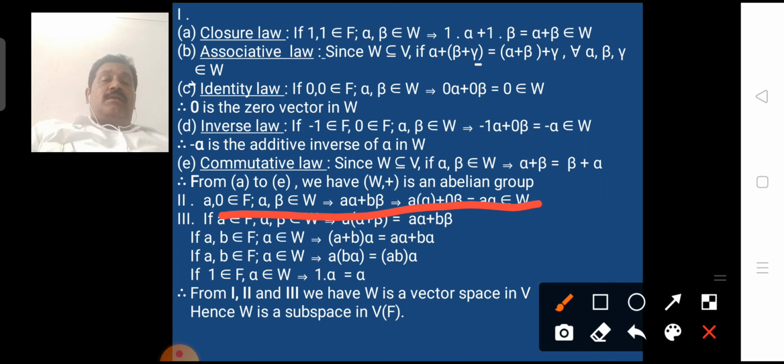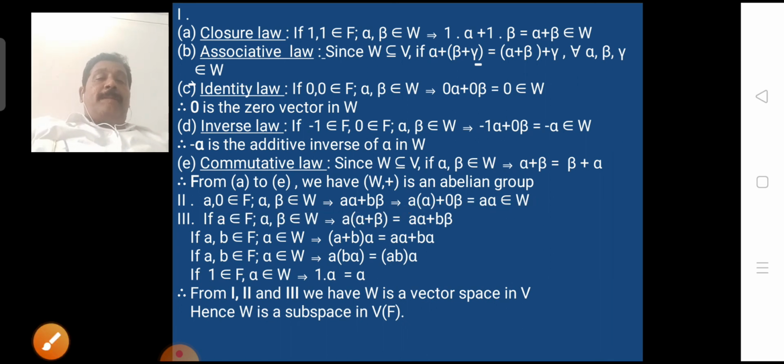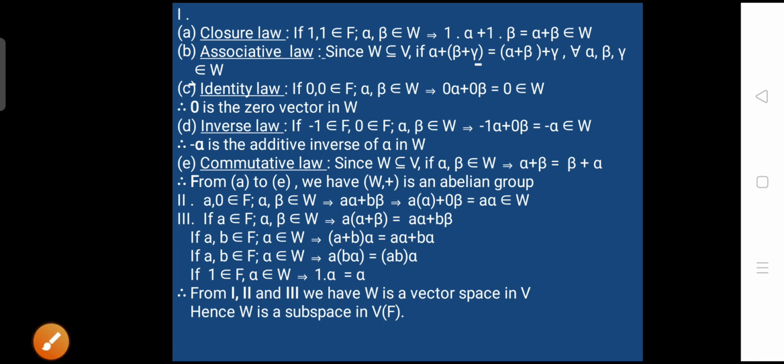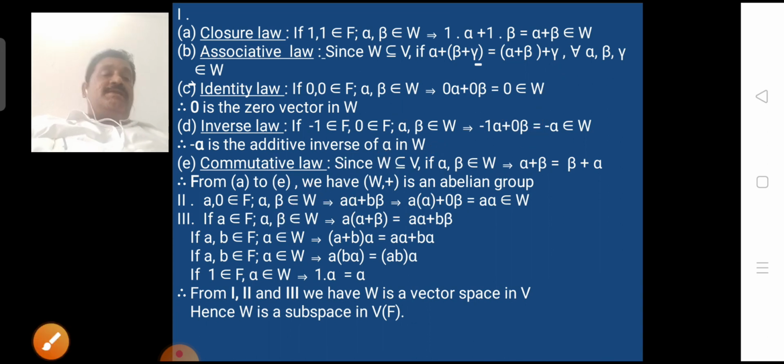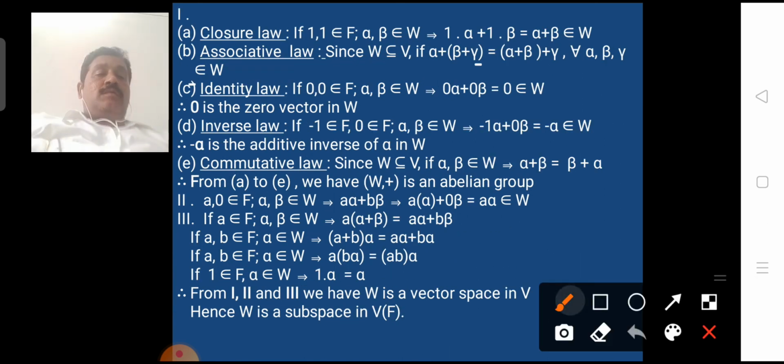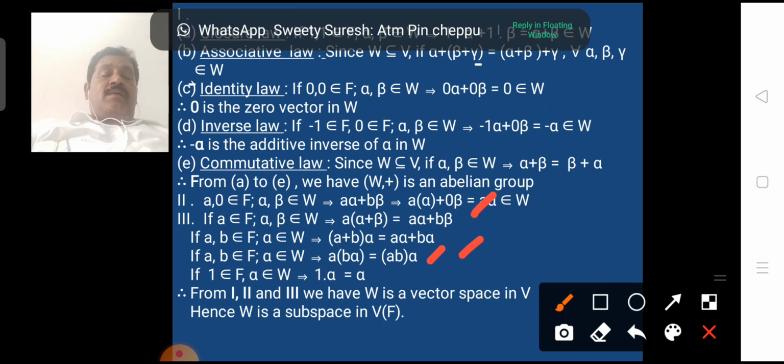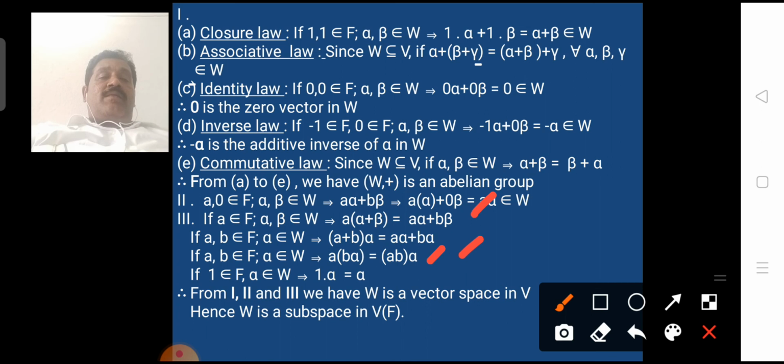And the third one, the third property holds because W is a subset of V. All the elements of W are elements of V. We can easily prove a(alpha + beta) = a alpha + a beta, (a + b) alpha = a alpha + b alpha, a(b alpha) = (ab) alpha, and 1 belongs to F and alpha belongs to W implies 1 alpha = alpha.